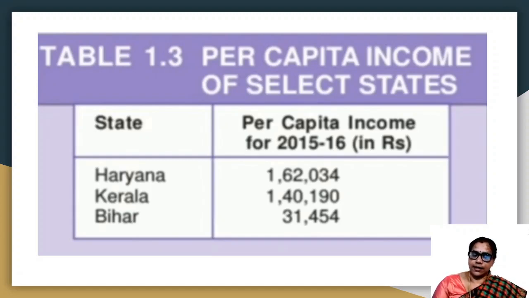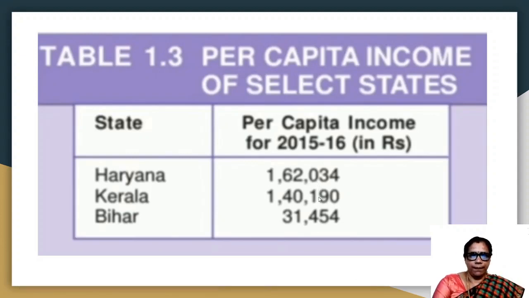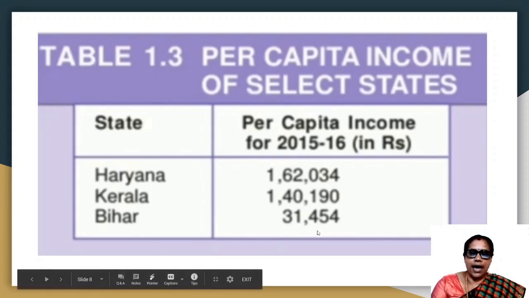This data is based on the data given by the NSSO in 2015 to 16. According to this, Haryana has a per capita income of 1,62,034 rupees. Kerala has a per capita income of 1,40,190 rupees. And Bihar has a per capita income of